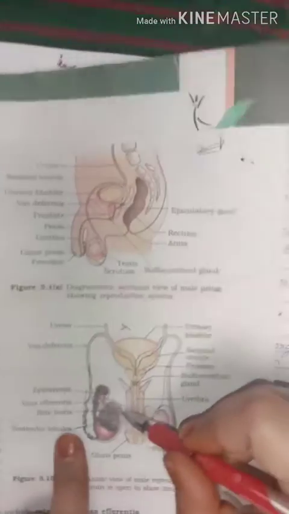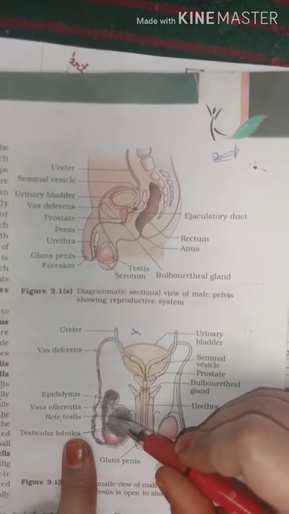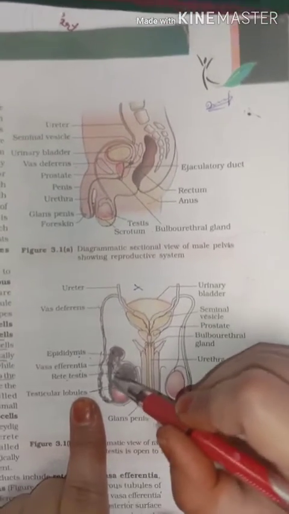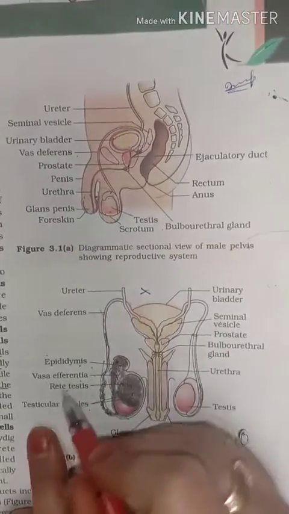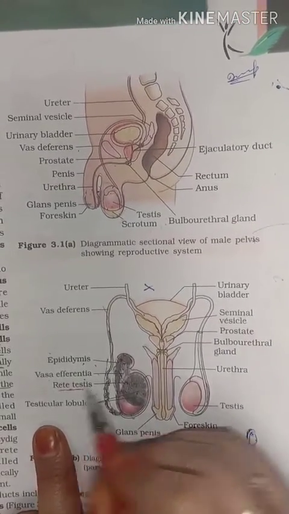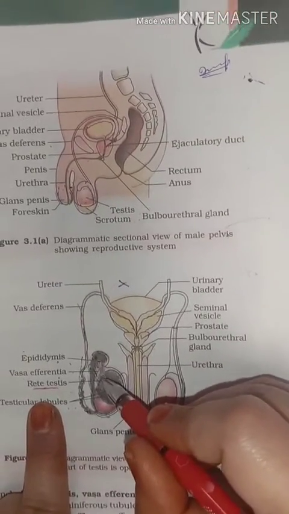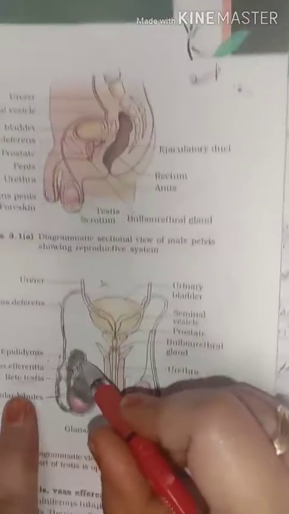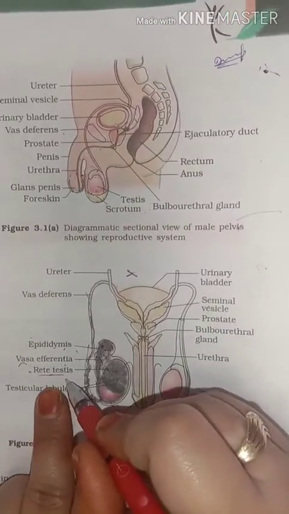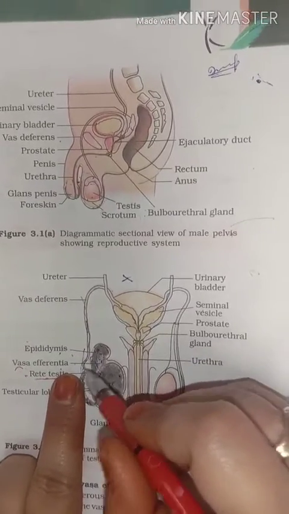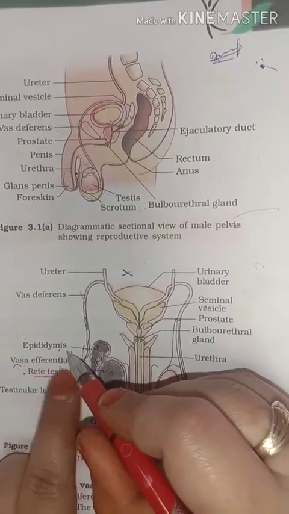See, it is our testes. In the testes, small ducts arise from each testicular lobule, and this duct is called the rete testis. Now the rete testis joins the duct called vasa efferentia, which carries the sperm to the epididymis. After this, the vasa efferentia carries the sperms to the pouch called the epididymis.